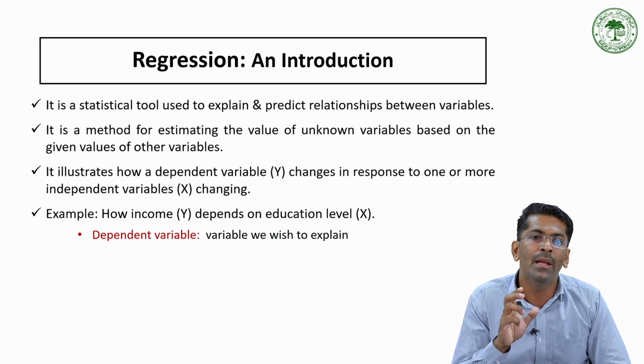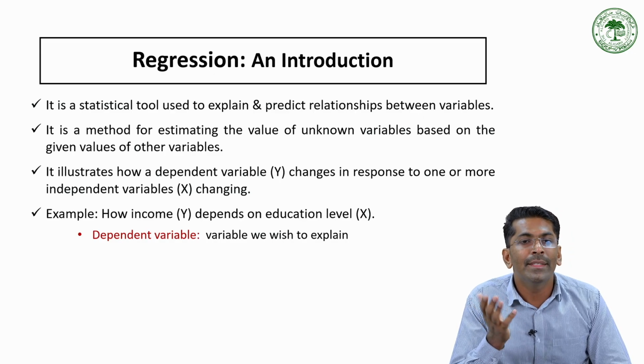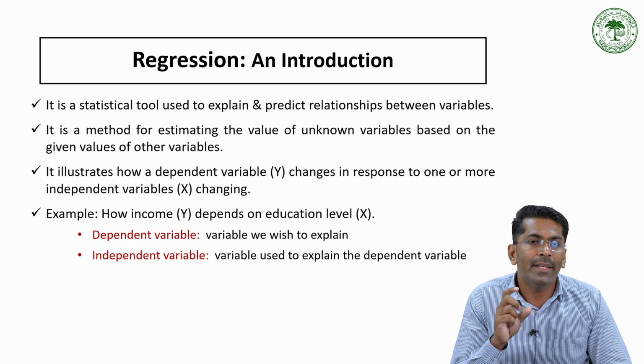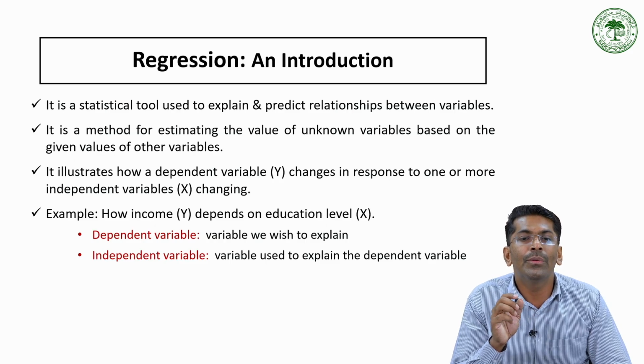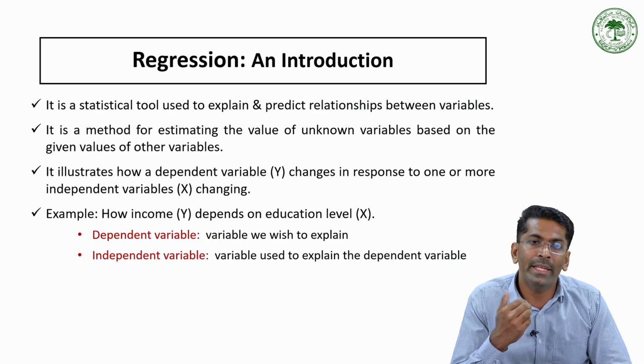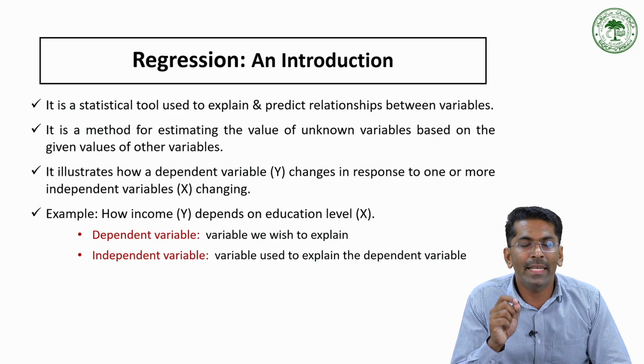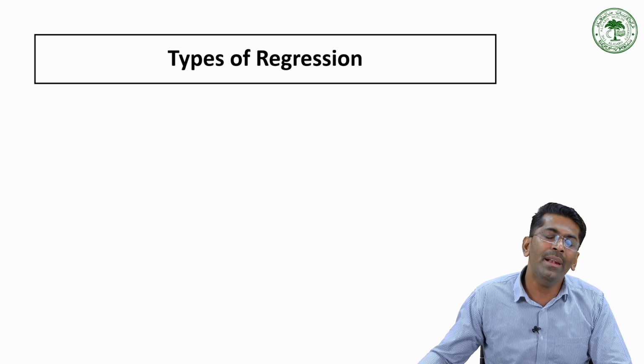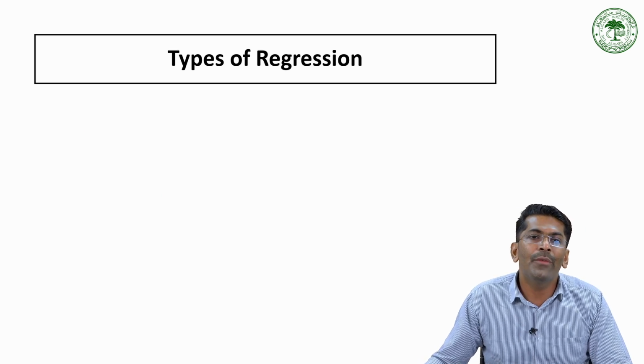That is the variable we wish to explain. Similarly, the independent variable is the variable which is used to explain the dependent variable. So in the above example, the level of education is considered as the independent variable.